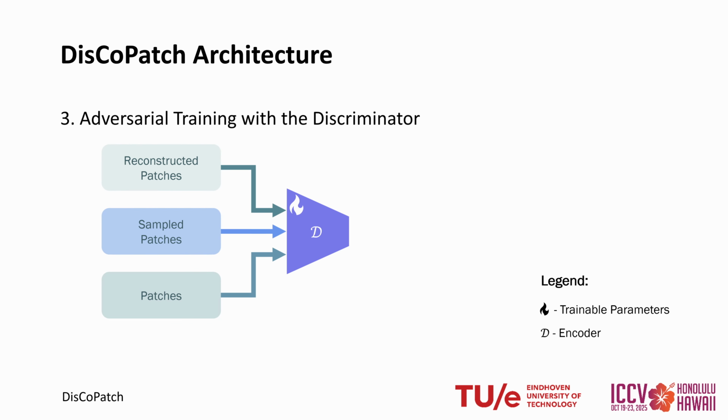We then train the discriminator to be able to distinguish between both reconstructed and sampled patches and the ground truth in-distribution patches. We do this because the reconstructed patches will have low frequency content, while the sampled patches will be more prone to adversarial artifacts that are typically high frequency. This will help us to build a more robust in-distribution boundary. The adversarial loss will keep encouraging both the sampled and reconstructed patches to look more realistic.